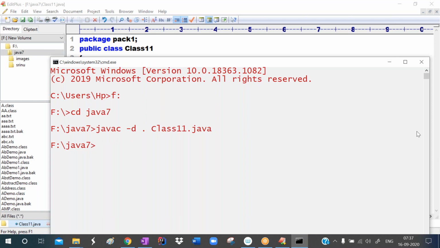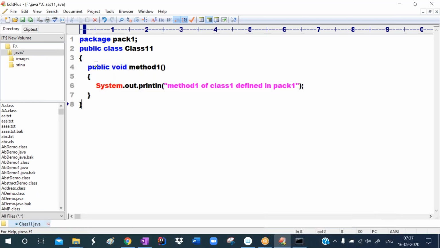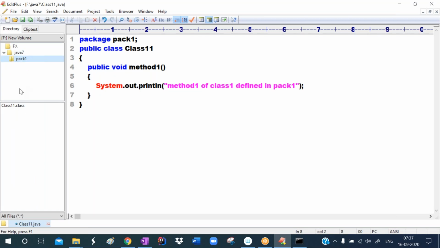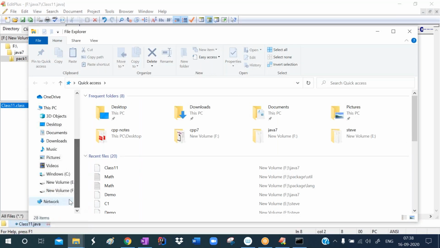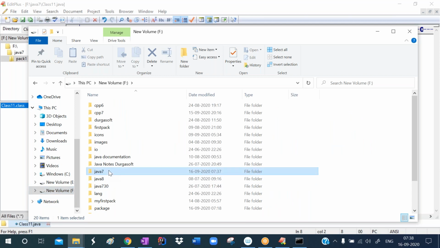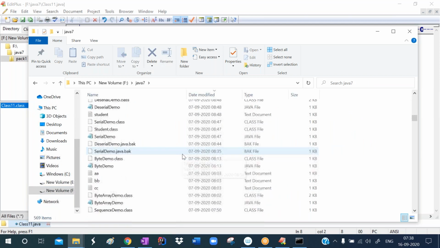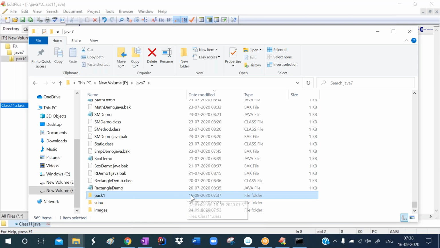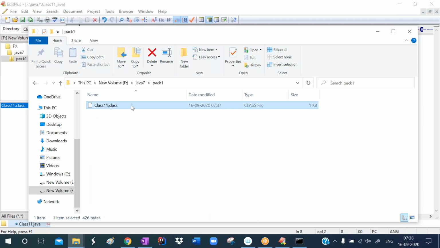So the package is successfully created. If you observe here, I'm refreshing in the Java 7 folder. Observe, pack1 is created, and in pack1, one class, class11, is created. In Windows Explorer, you can also check in the F drive, Java 7 folder: one new folder is created with the name pack1. In it, the bytecode file class11 is there.